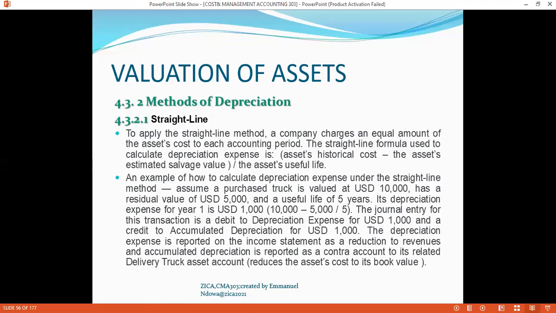But you can be faced with a scenario in an exam where you are required to journalize the depreciation, maybe using the QuickBooks accounting or the Pastel accounting software, so we are having a replica of the real work scenario. That's the essence of this curriculum, because we are imparting skill so that you are in a position to utilize those concepts in your workplaces.